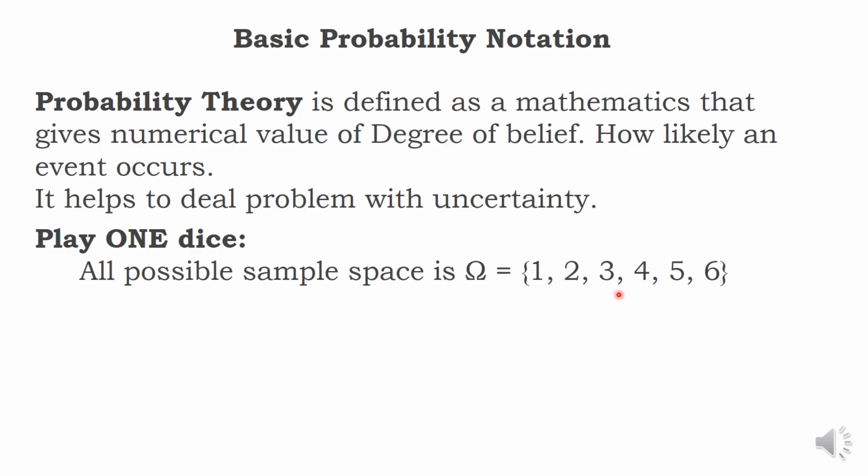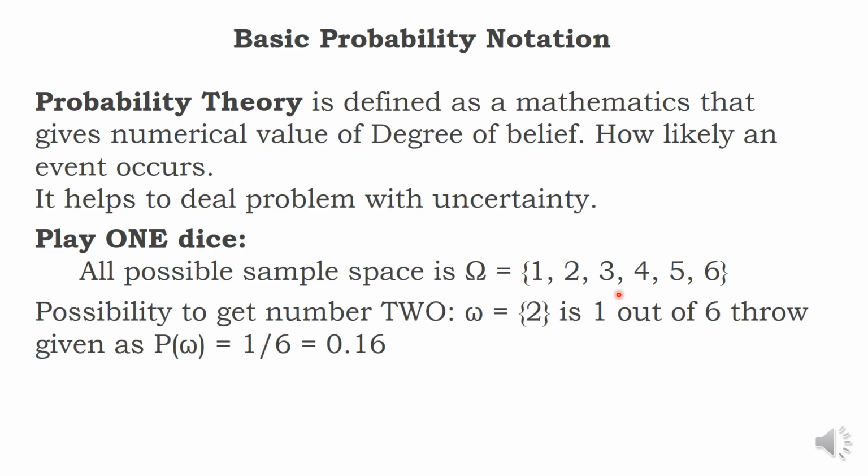All possibilities. Now, I need number 2 to fall when I throw the die. Remember, number 2 is one chance out of 6 possibilities. That is the possibility to get that number.